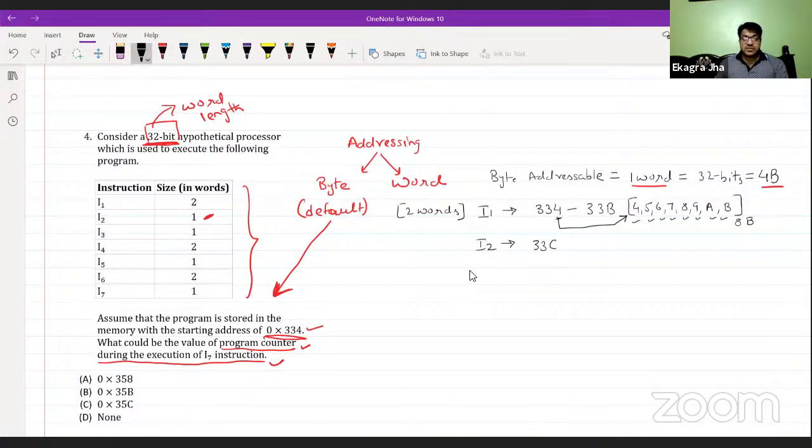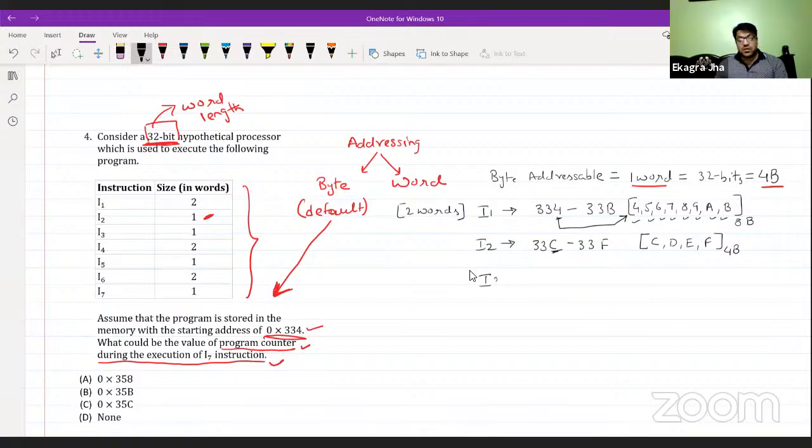So starting from 33C, the 4 bytes will be C, D, E, and F. I am writing only the last digit as incremented values. So this is 4 bytes of memory from 33C to 33F. Are you getting it? Okay, so I2 got storage till 33F.